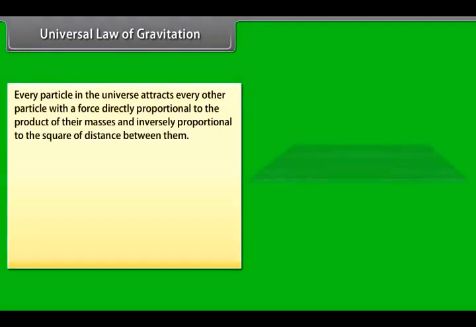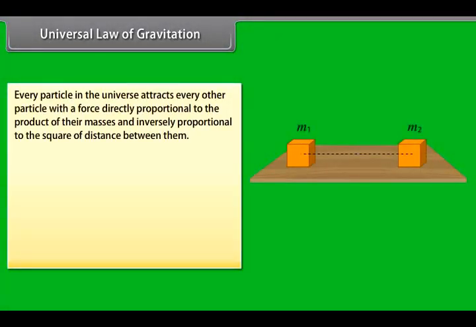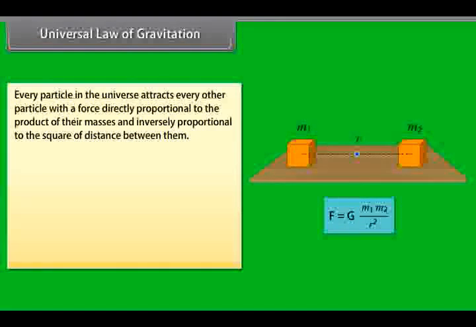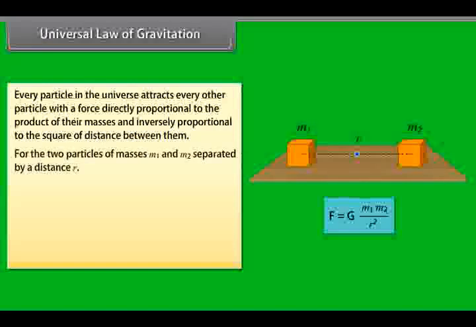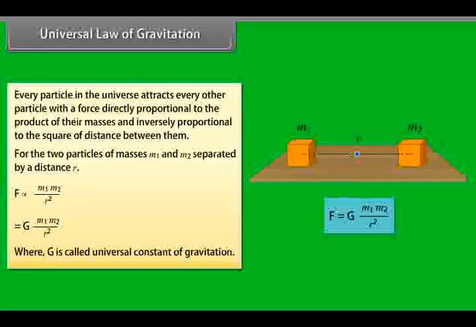Universal law of gravitation. According to Newton's law of gravitation, every particle in the universe attracts every other particle with a force directly proportional to the product of their masses and inversely proportional to the square of distance between them. The direction of this force is along the line joining the two particles. For two particles of masses m1 and m2 separated by a distance r, F is equal to G m1 m2 upon r square. The constant G is called the universal constant of gravitation.